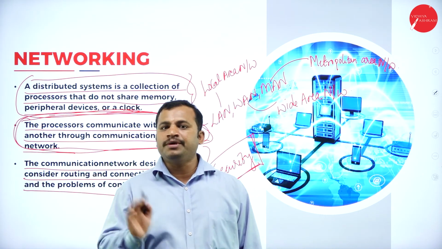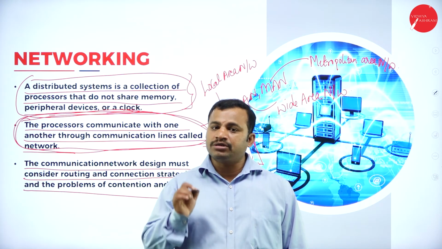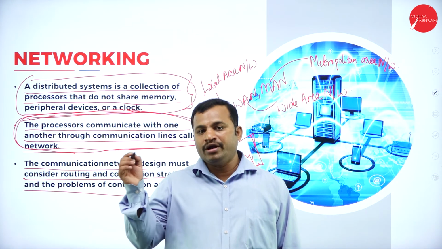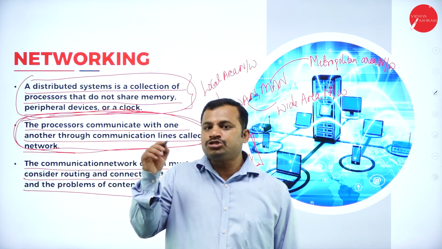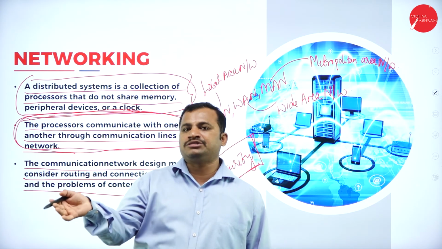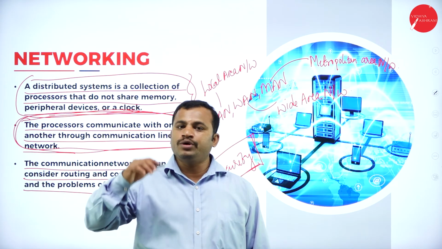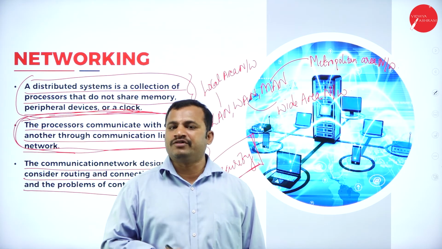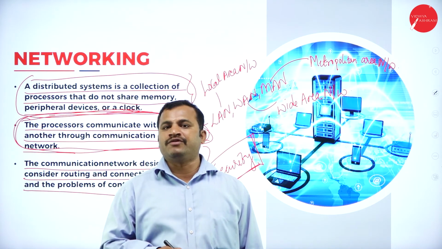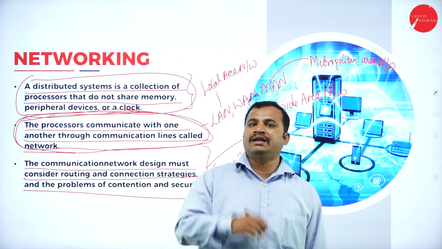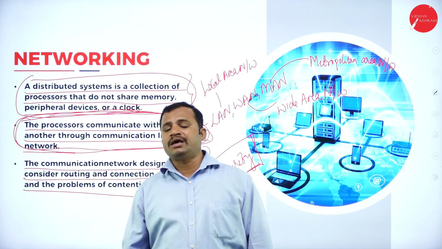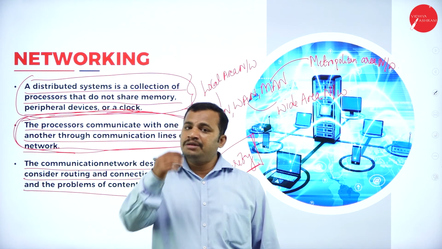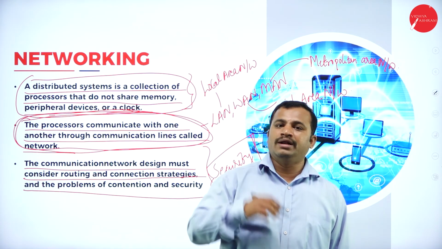Nothing is shared with any other systems. But the only difference is that when information needs to be exchanged, it can be exchanged with other devices through a local area network, a wide area network, a metropolitan area network, or a PAN, personal area network. All these are different types of networks that help you to communicate with one another.